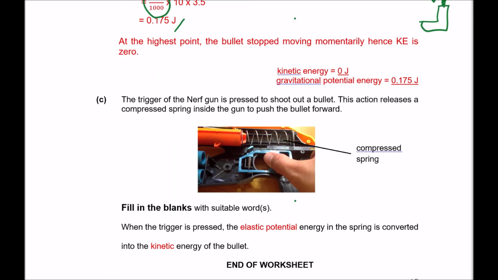And to operate this Nerf gun, the spring is being compressed. If you look carefully, you can see some springs over here and it is being compressed. So the elastic potential energy is stored. Sorry, when the trigger is pressed, the elastic potential energy will be released, and that will shoot out the bullet. So elastic potential energy because you're compressing the spring, releasing the compressed spring, and then KE because the bullet will be shot out of the gun. So that's the end of the worksheet.